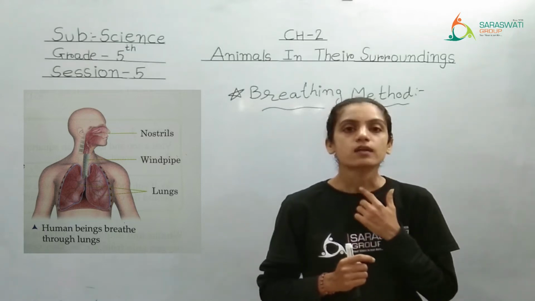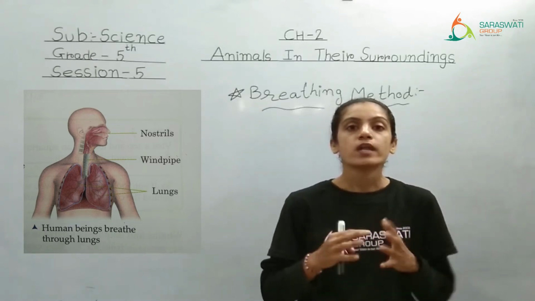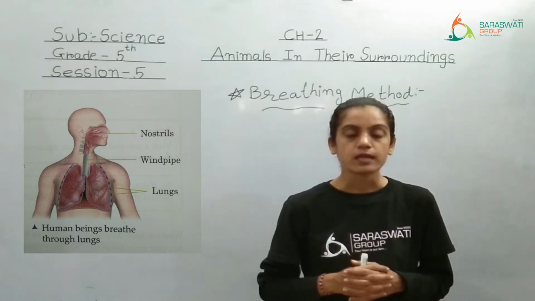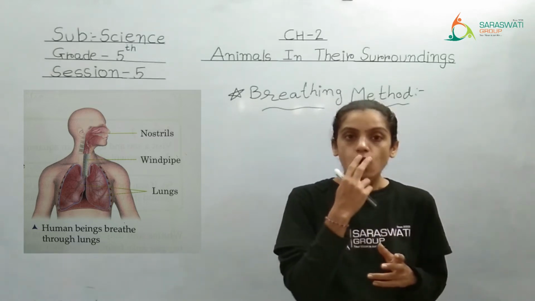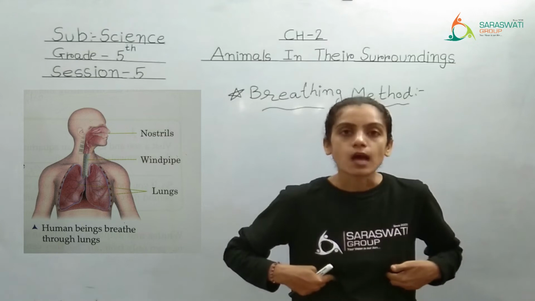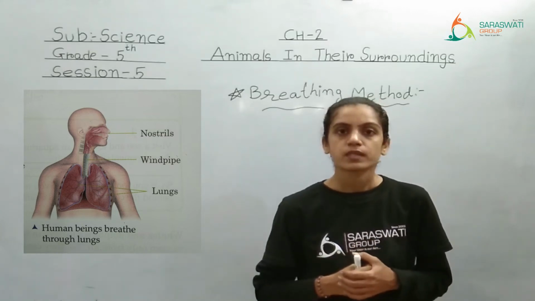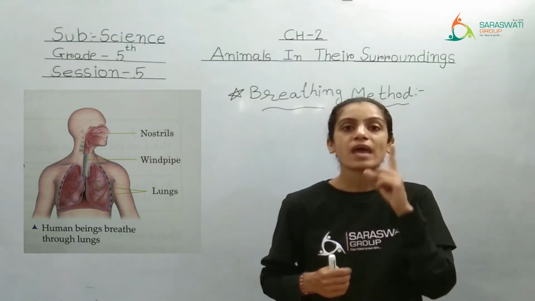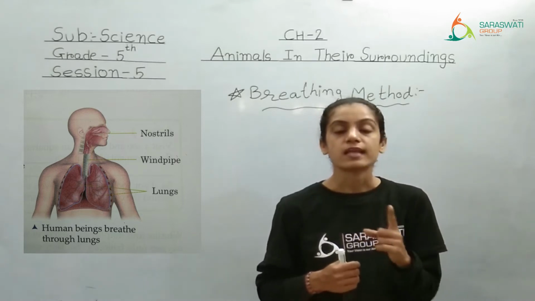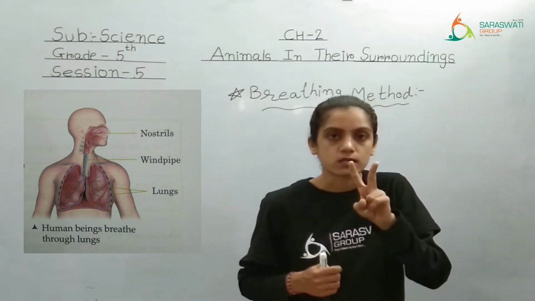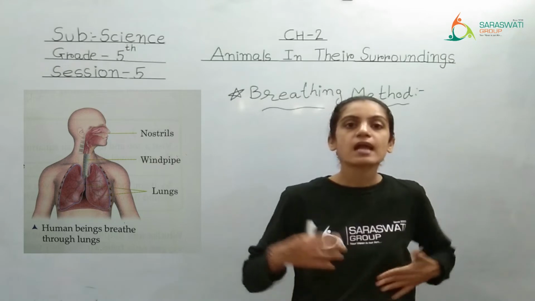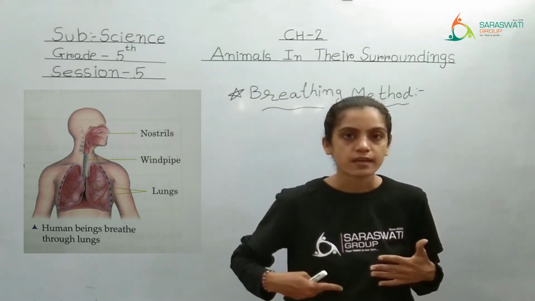And here we have a windpipe, which carries this oxygen to the lungs of our body. We have one pair of lungs, that means a total of 2 lungs, one on the left hand side and one on the right hand side.